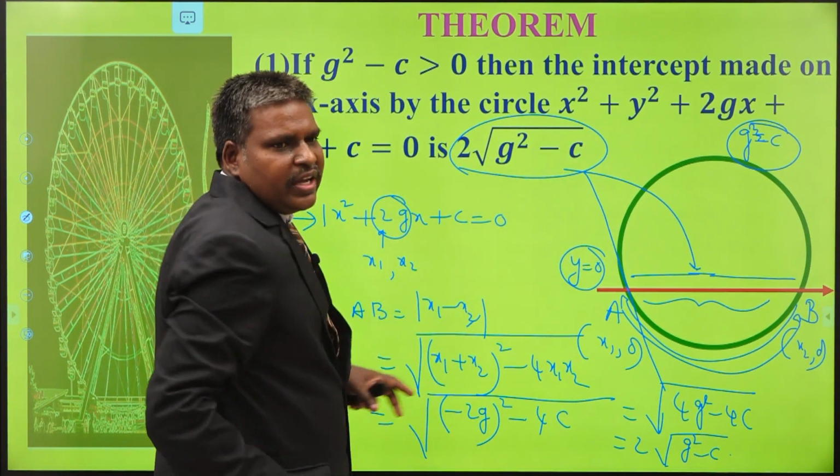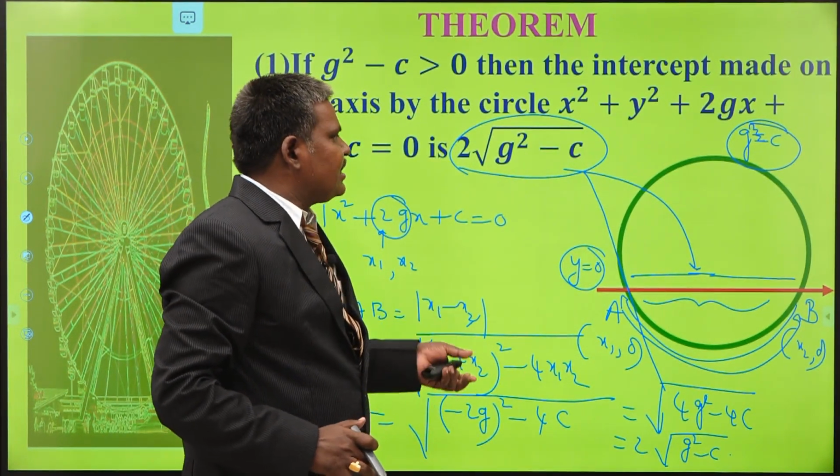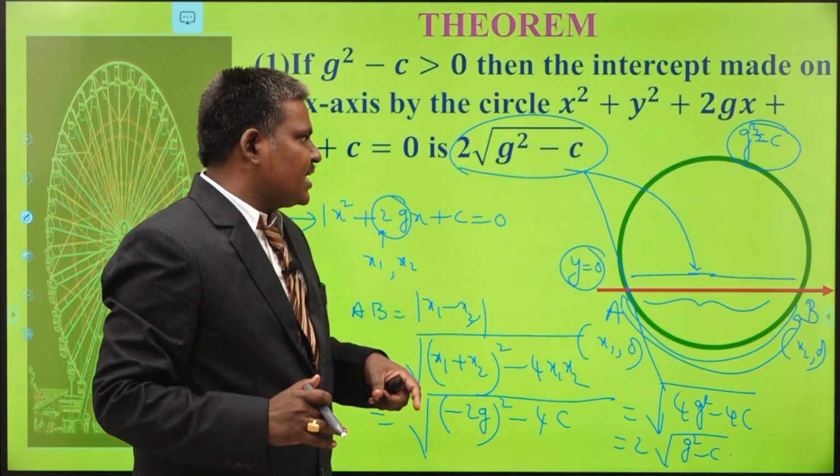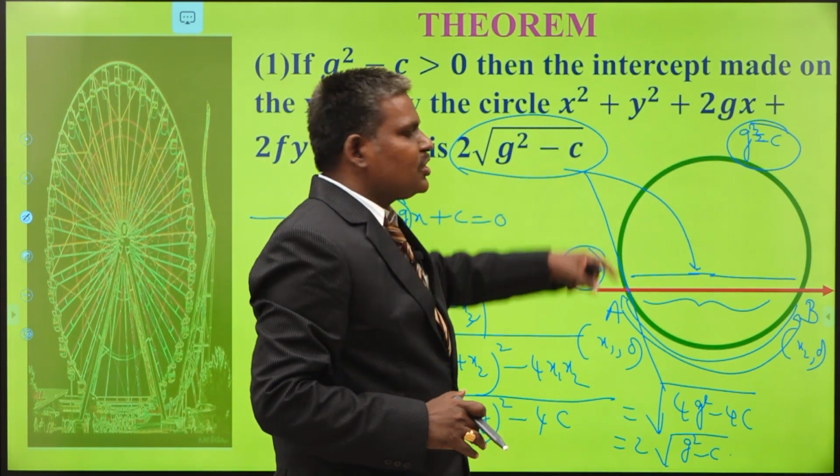In this manner, we can find the length of x-intercept made by the circle, and also we can find the condition that the line, that is your x-axis, touches your circle S equals 0.